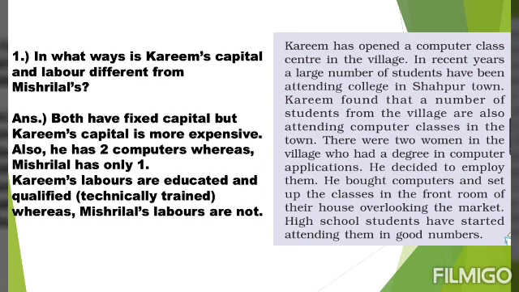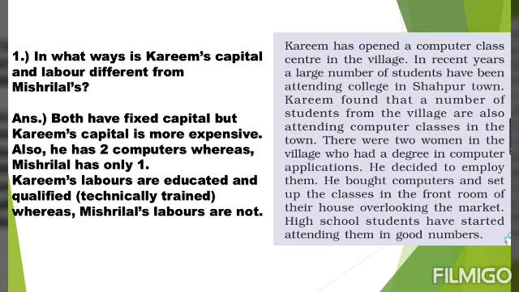Now students, in the previous slide we studied that Mishri Lal used sugarcane crushing machine, that was his fixed capital, and from this case study we got to know that Kareem is using computers, that will be his fixed capital. So the similarity between these two is that both of them are using fixed capital. But then what is the difference? The difference is that Kareem's capital is more expensive, whereas Mishri Lal's capital is a bit cheaper. Also, Kareem has 2 computers, whereas Mishri Lal has only 1 sugarcane crushing machine.